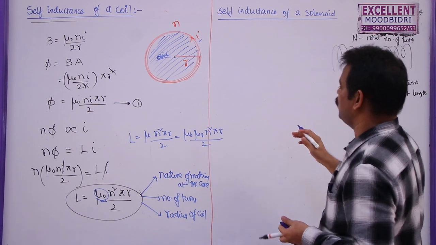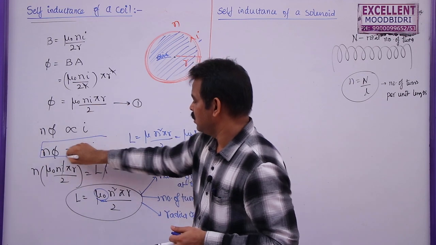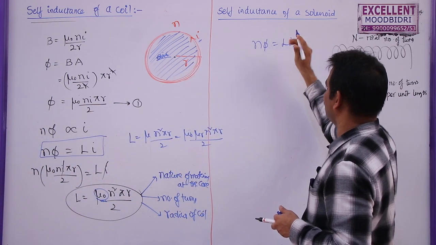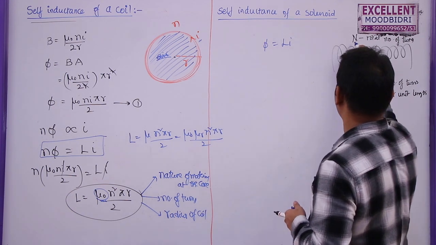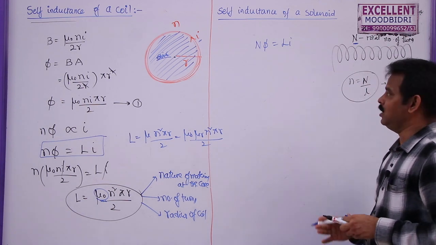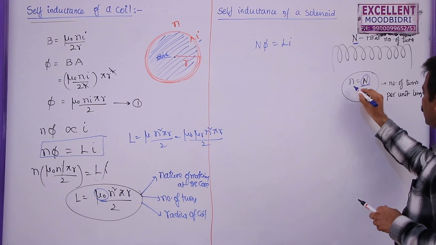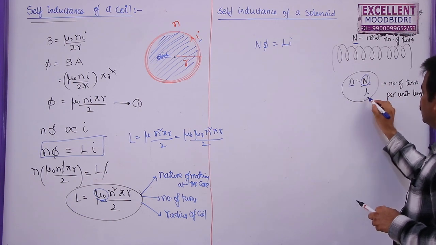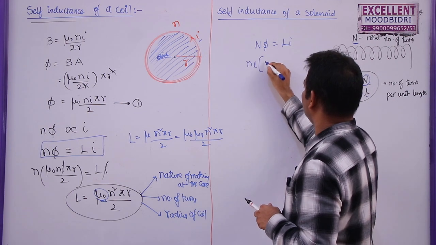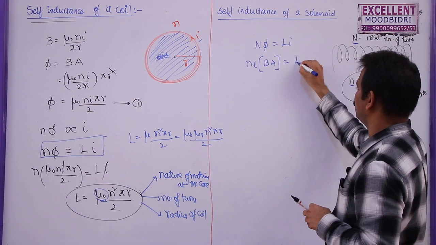So, once again I am going to find out the self inductance of this solenoid. I am going to take the direct formula here. N phi is equal to Li. Here the total number of turns is not small n, this is capital N. So, I am writing the total flux linked with the coil, N phi is equal to Li. This N can also be written as the product of number of turns per unit length and total length of this one. So, I am going to write nL into flux, which is the product of magnetic field induction and area of this coil, is equal to Li.